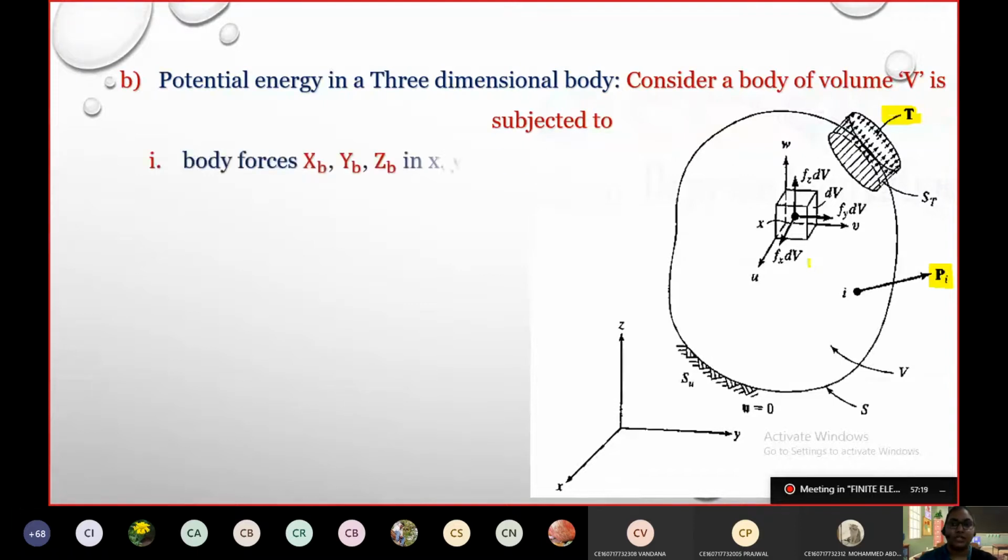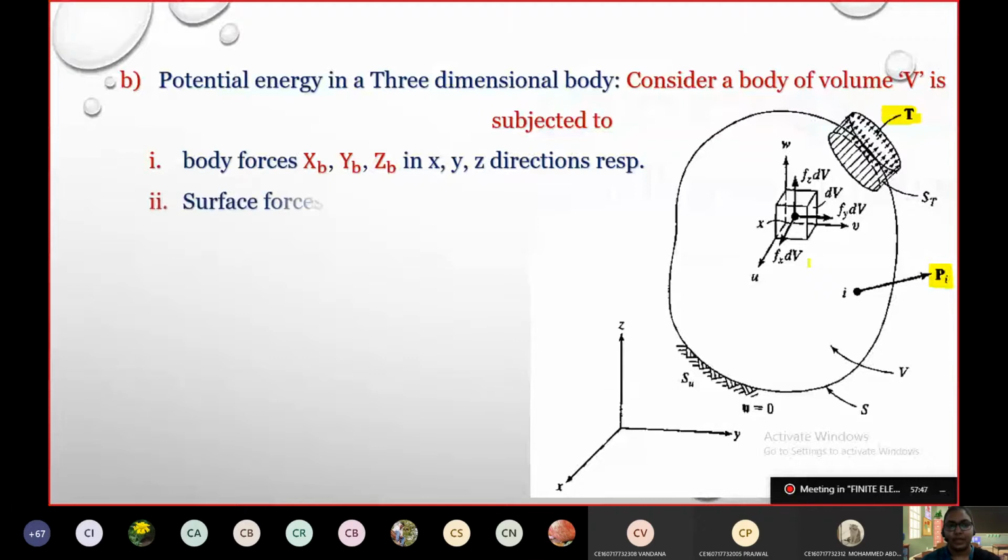Now consider a body of volume V subjected to, first, its own body forces. Because it is a 3D element, we have a body force acting in X direction, in Y direction, and in Z direction. That was the 3 by 1 matrix we have seen.